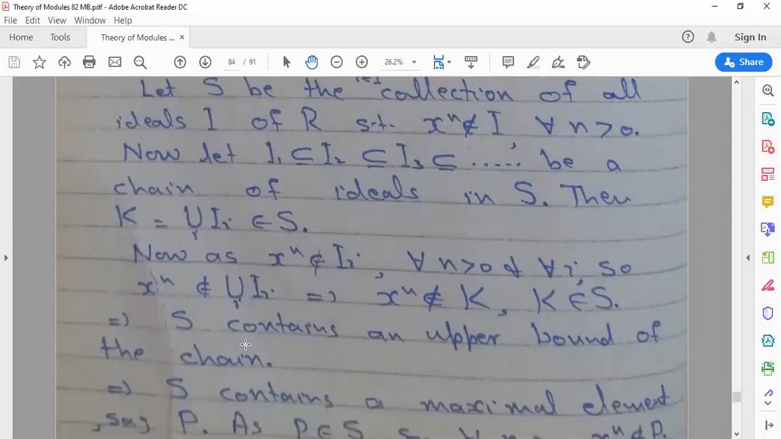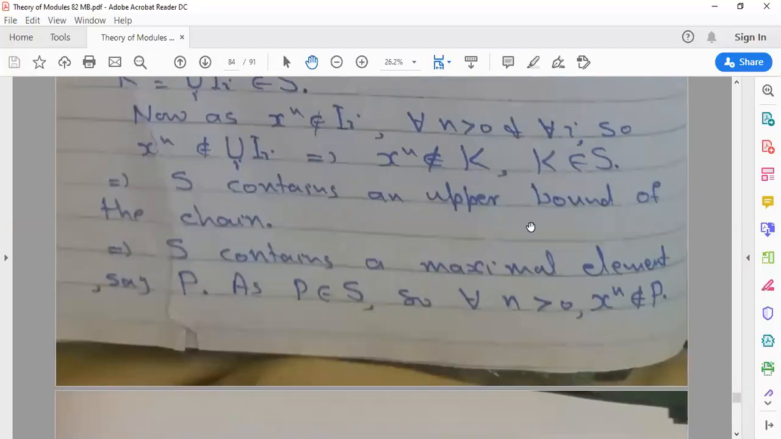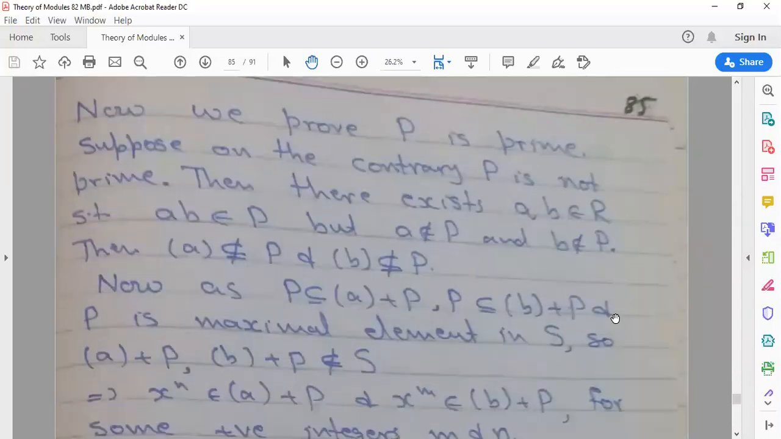That means it does not belong to K, because the element does not belong to any I, so it does not belong to the union of the I. So K belongs to S, and S contains an upper bound of the chain. By Zorn's lemma, S contains a maximal element, say P, so P belongs to S. That means x is not in P, because P is an element of S and x^n does not belong to S.